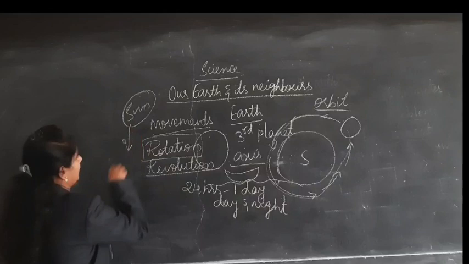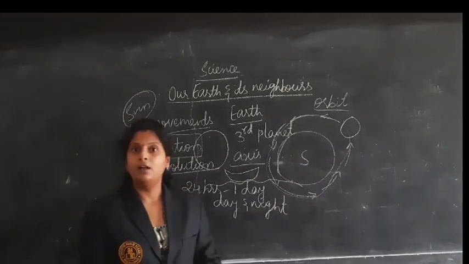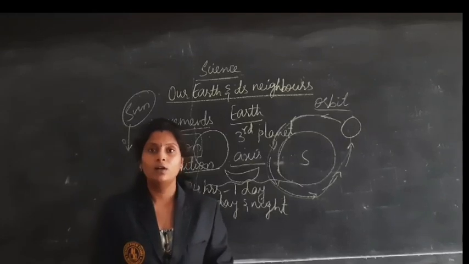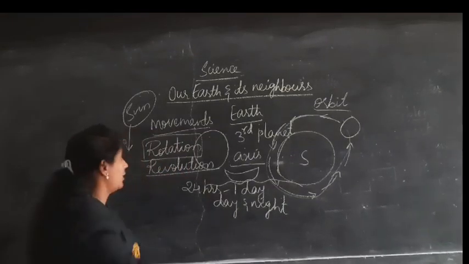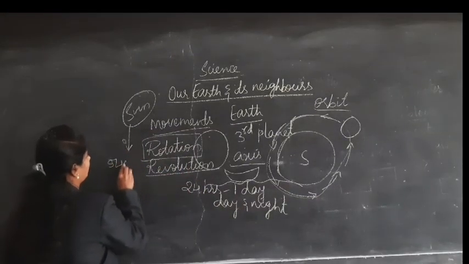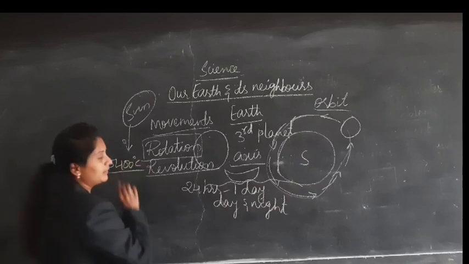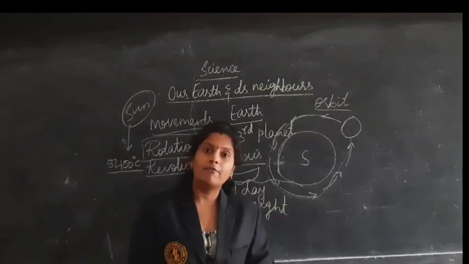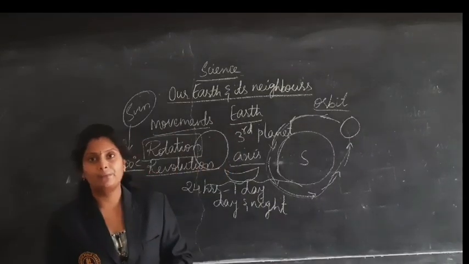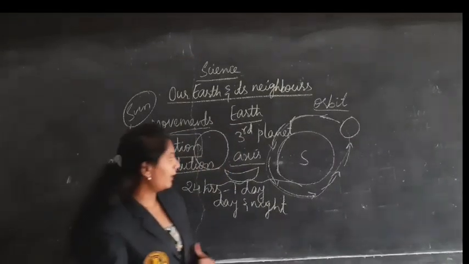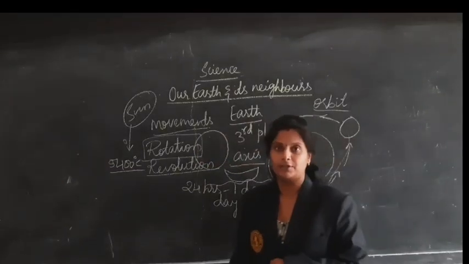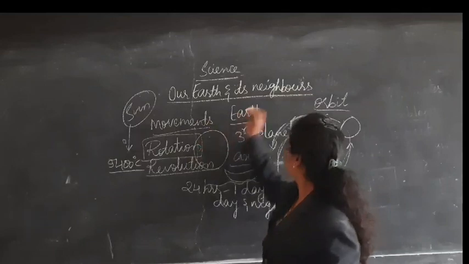So the sun is a star. It is present in the universe like a solar system. It doesn't move, and the temperature on the sun, if you see, is 5400 degrees centigrade. It is very hot. Okay, Earth is far away from the sun. The sun only will be giving light to all the planets, even to the moon. That is about the sun.